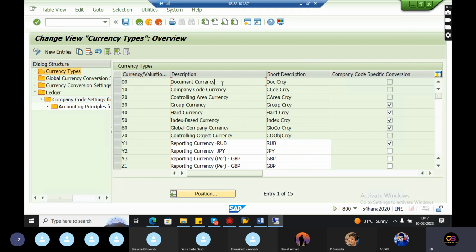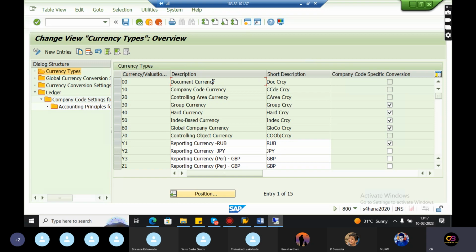In SAP S4HANA, we have currencies like document currency, company code currency, controlling area currency, group currency, hard currency, index based currency, global currency, and controlling object. These are all the currency types we have in SAP S4HANA. So document currency means the currency in which the document is posted at the time of posting the transaction, then document currency should be considered, right? Company code currency is by default the company code currency. So document currency may vary from company code currency to other currencies also.